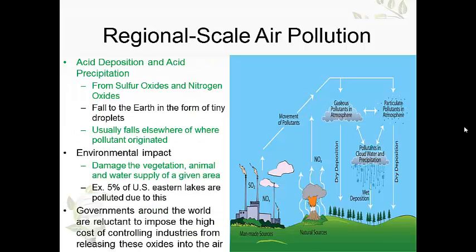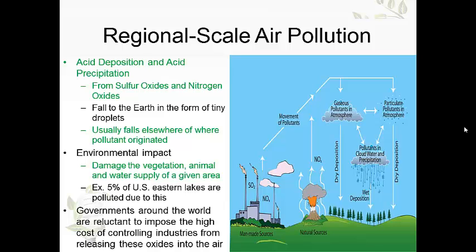All right, let's talk about now the regional scale. So this can result in acid deposition and acid precipitation. This is due to sulfur oxides and nitrogen oxides. And what happens is these deposits rise into the Earth's atmosphere and often fall back to the Earth in forms of droplets. Now, unfortunately, where the pollution originates usually is not where this acid precipitation or acid deposition occurs. It usually occurs elsewhere, unfortunately.